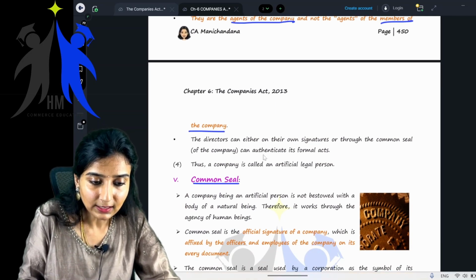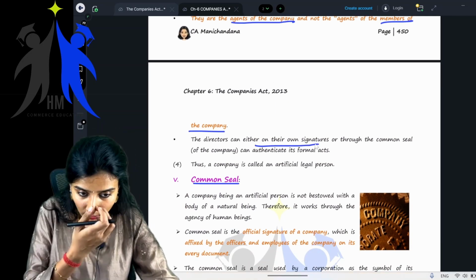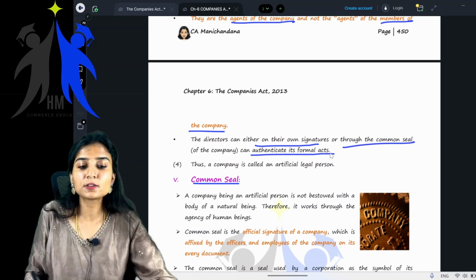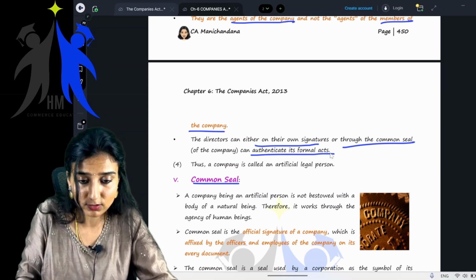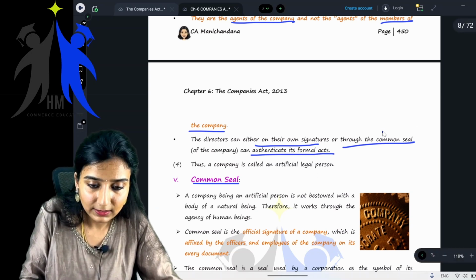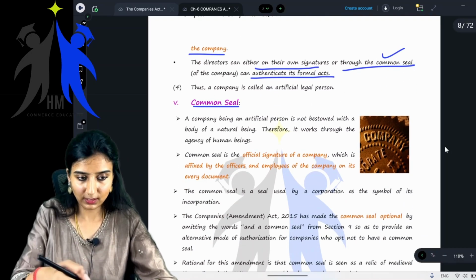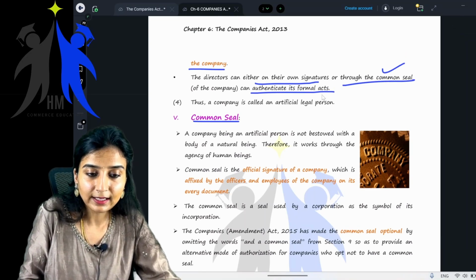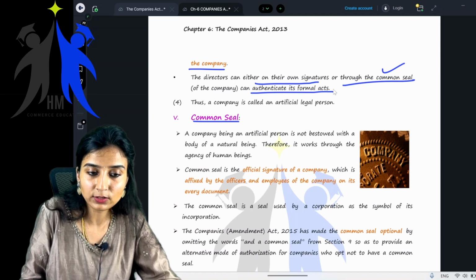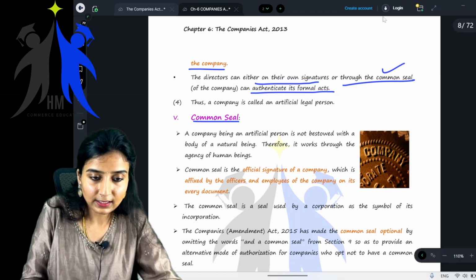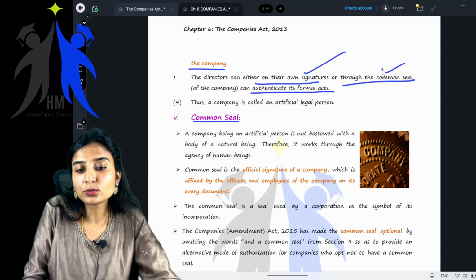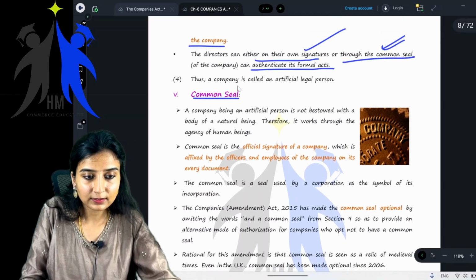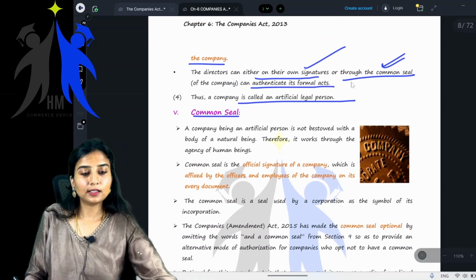Now, the directors can either use their own signatures or, through the common seal of the company, authenticate its formal act. Meaning, ma'am, what is this common seal? You will learn. Okay, the next feature itself is the common seal. What they're trying to tell you is that the directors can use their own signatures, or using the common seal they can authenticate the acts of the company. Thus a company is called an artificial legal person.